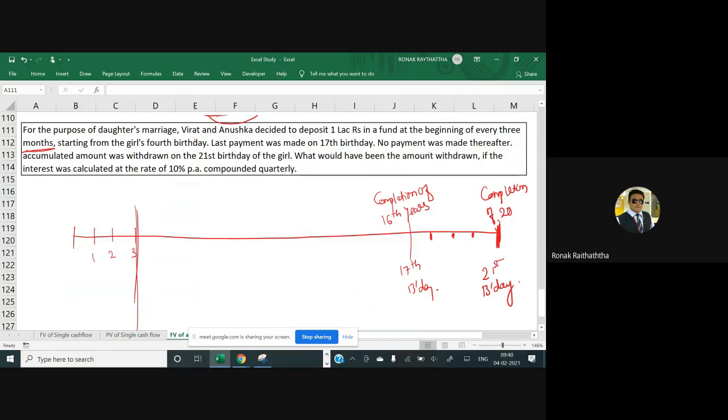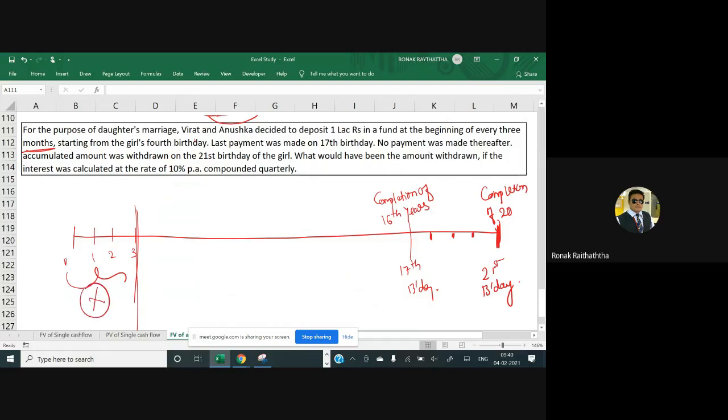Okay, those who couldn't get it, let's understand this further. This couple wants to save for the marriage of their girl child, but this amount will not be invested straight away right now. After the end of the 3 years, they will start investing something. So I can say at the fourth birthday, क्योंकि यहाँ पे तो जब जन्मा तभी एक बर्थडे आता है, तो 3 ईयर कंप्लीट हुए तो कितना बर्थडे हो गया उसका? फोर्थ हो गया. So for this many number of years, they will not invest anything.